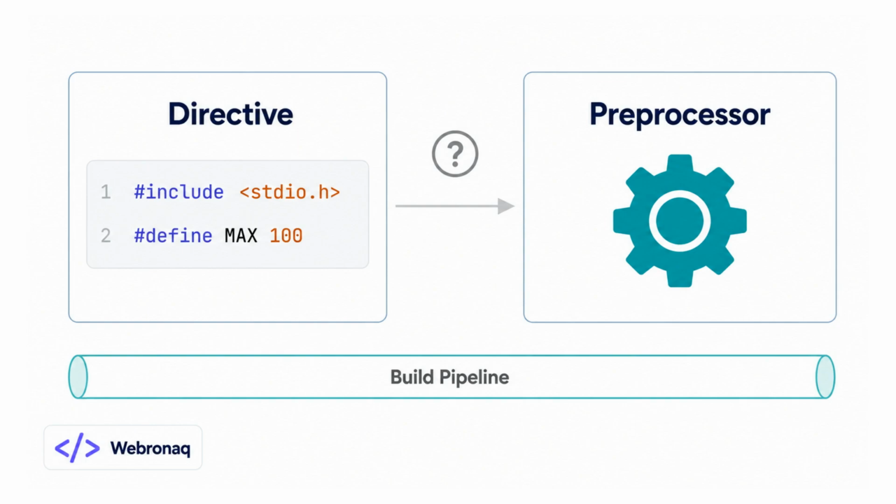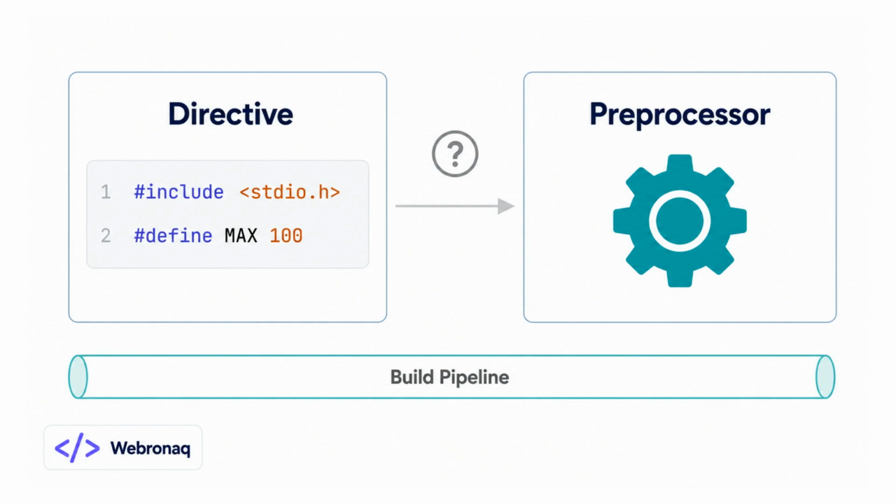Hello, friends. Here is something that trips up a lot of programmers, even experienced ones. You write a line like #include or #define at the top of your source file, and you call it a directive. But then someone mentions the preprocessor, and suddenly it feels like two different things are floating around, with no clear boundary between them. Are they the same thing? Is one part of the other? In this video, we are going to settle that cleanly.